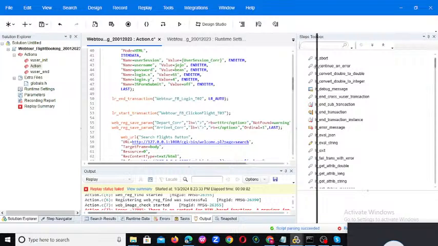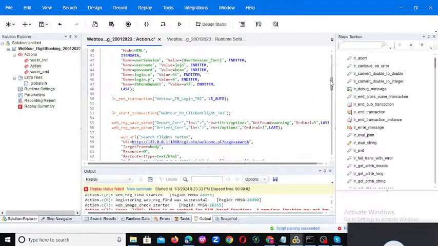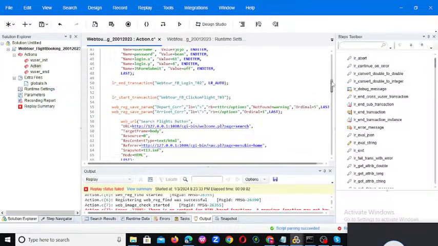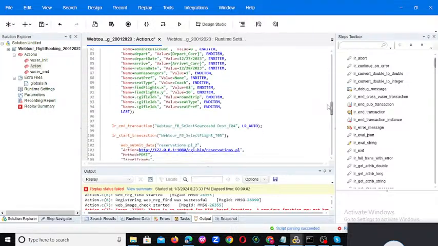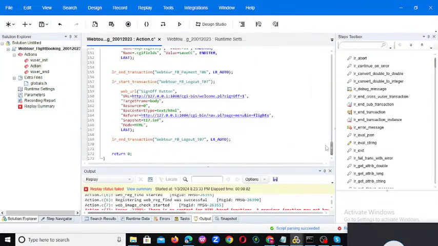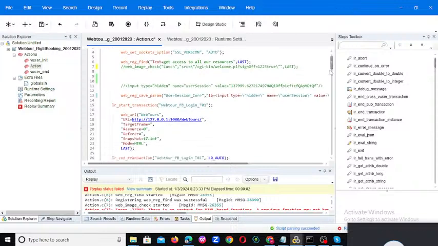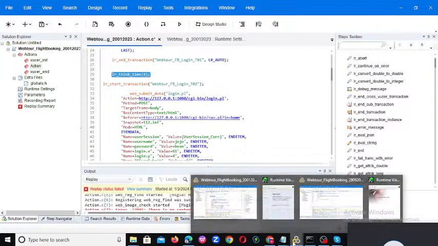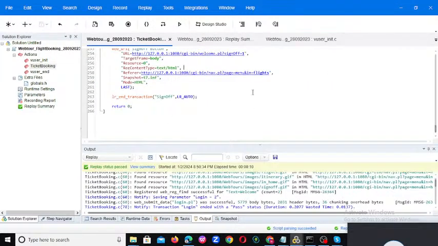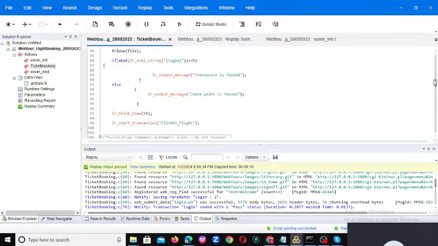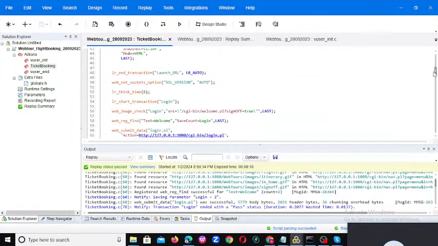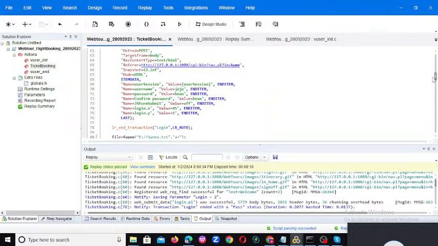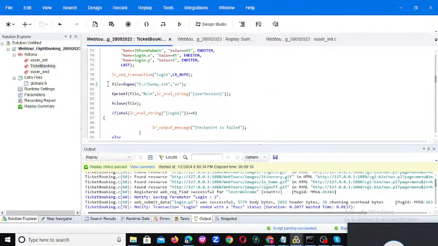After that we'll go to the step toolbox and see the remaining. LR start and end is completed. Now you can observe LR eval string.